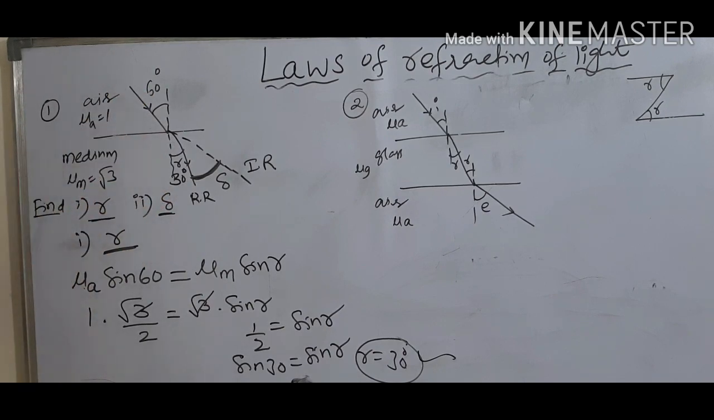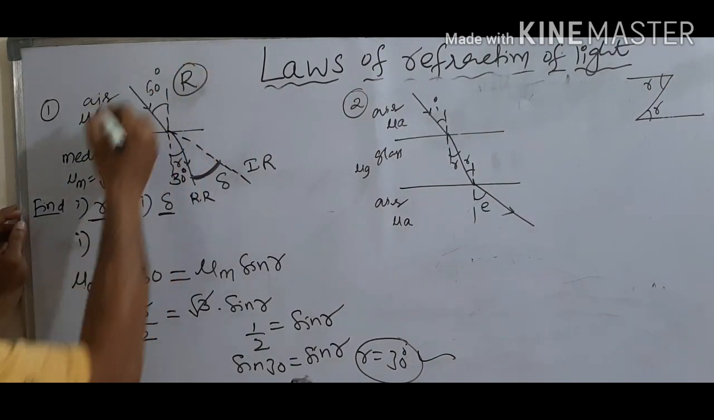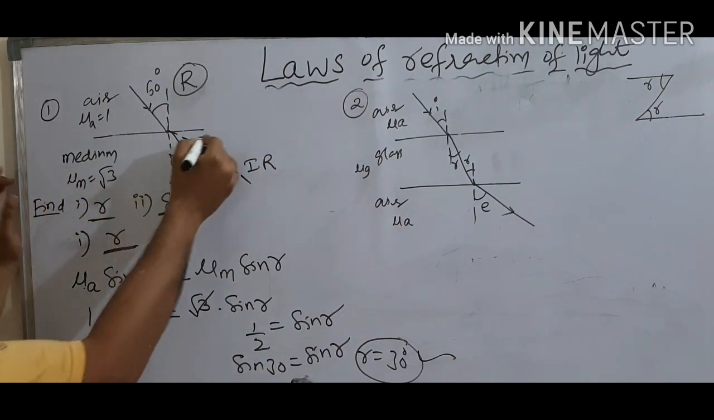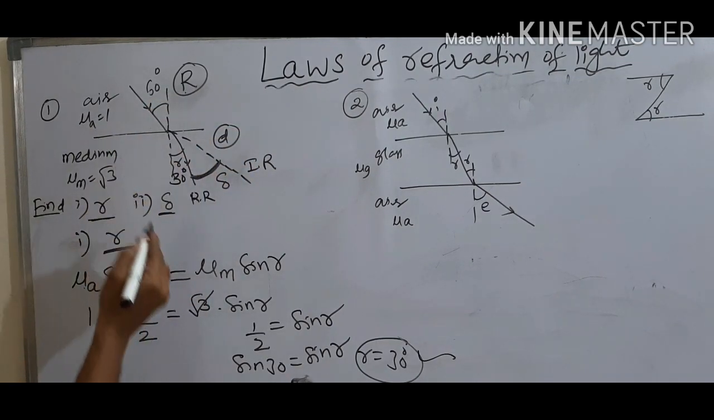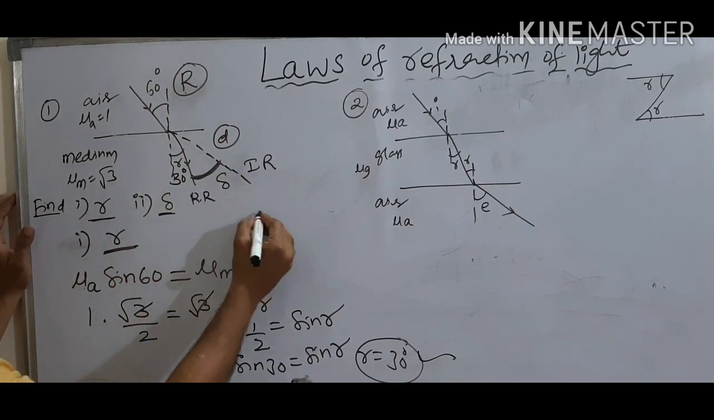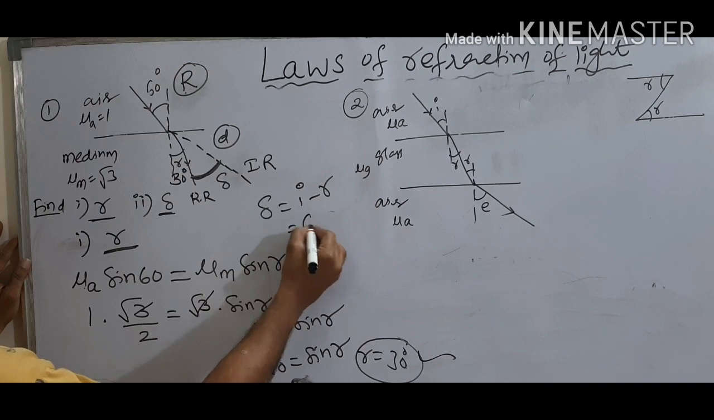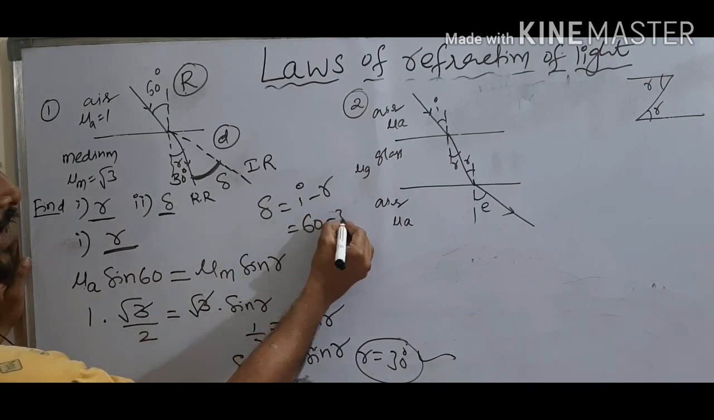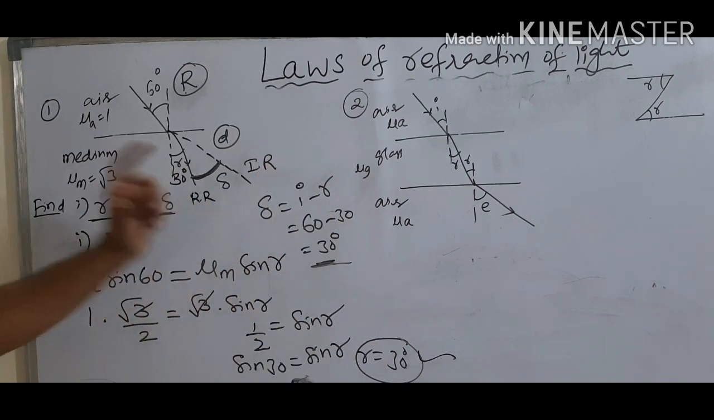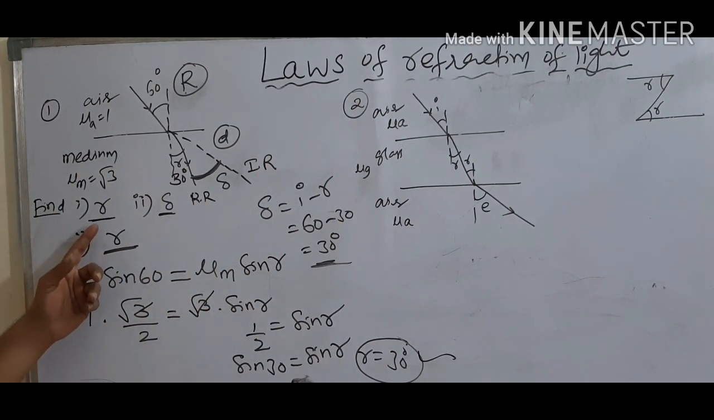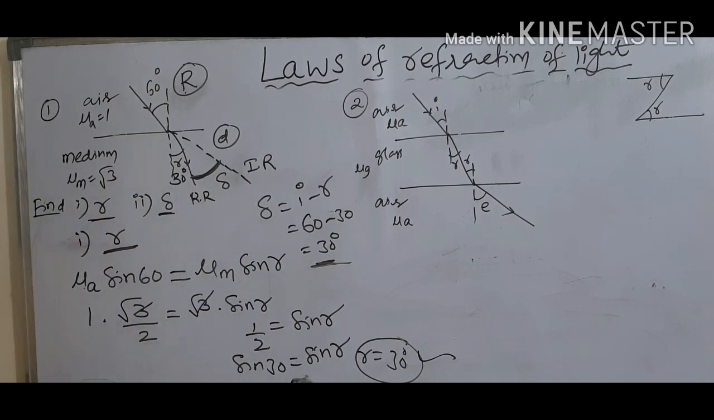Which angle is greater? 60 is greater. So this is in which medium? Air, which is the rarer medium. So the other is the denser medium. It means the light ray is travelling from rarer to denser. When a light ray travels from rarer to denser, we know the deviation formula is I minus R. I is how much here? 60. Minus R is how much? 30. So deviation is equal to 30 degrees. So this is the answer for deviation. Your angle of refraction is 30 degrees, and the angle of deviation is 30 degrees.